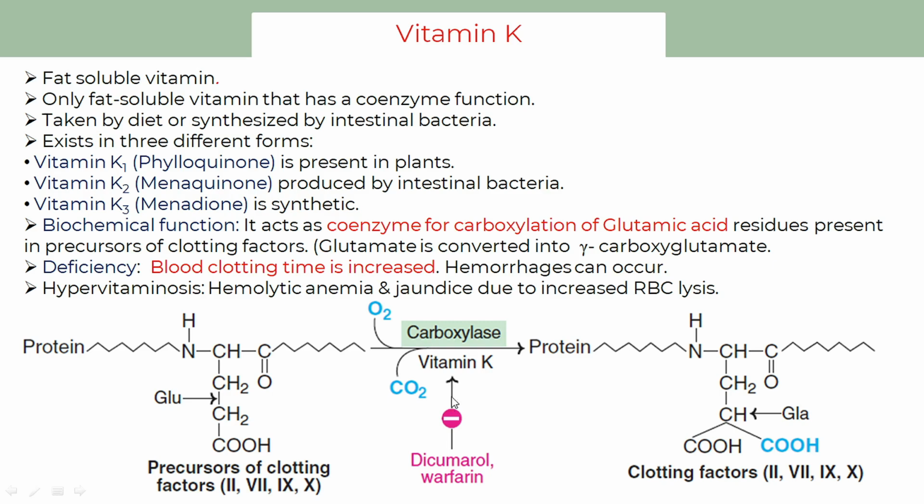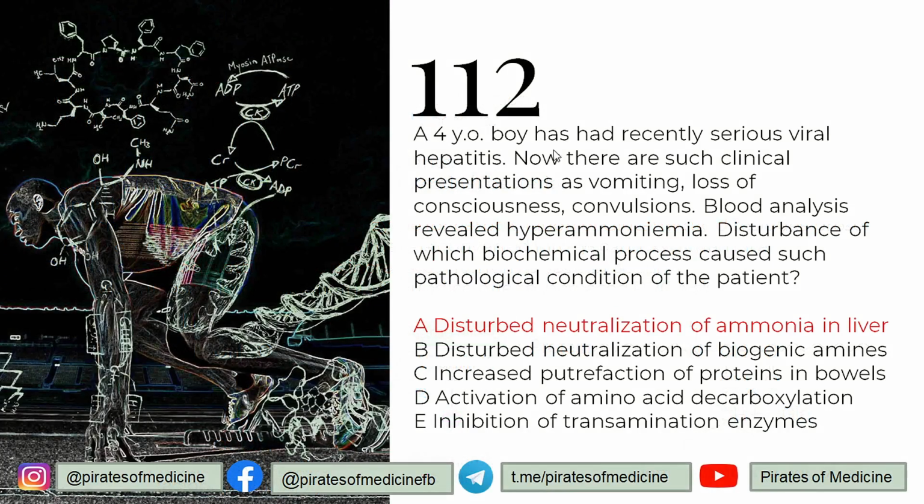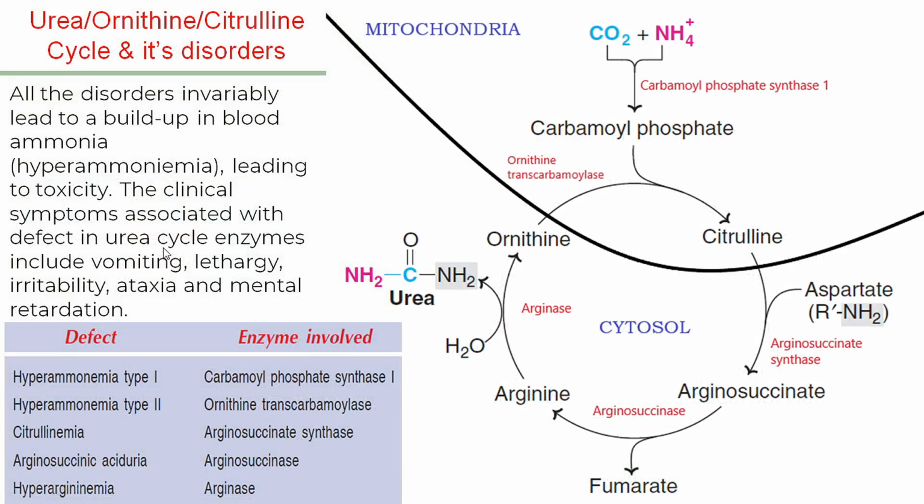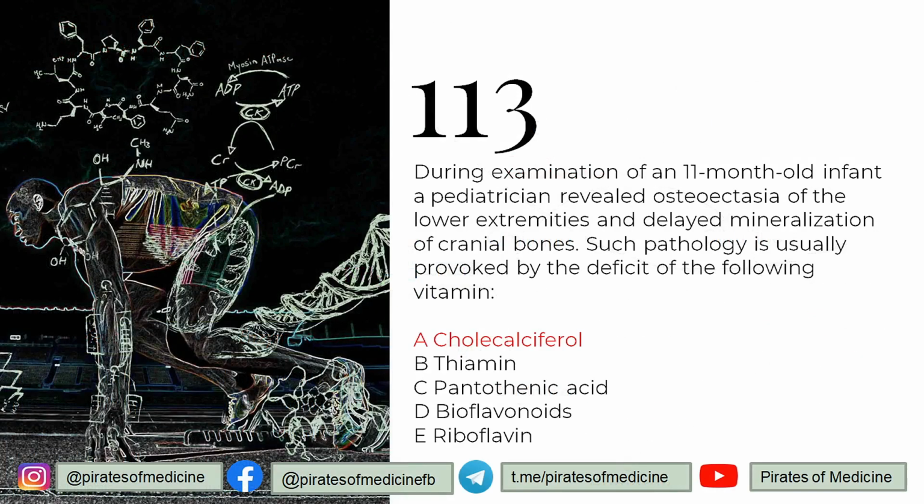So let's go to the next one. 112 is that a 4-year-old boy has had recently serious viral hepatitis. Now there are such clinical presentations like vomiting, loss of consciousness, convulsions. Blood analysis revealed hyperammonemia. Disturbance of what biochemical process caused this pathological condition? So obviously again there is disturbed neutralization of ammonia in the liver in the urea cycle. The urea cycle is impaired, which leads to hyperammonemia, which we already studied, correct? Which leads to all these symptoms. So that is why the answer was disturbed neutralization of ammonia in the liver.